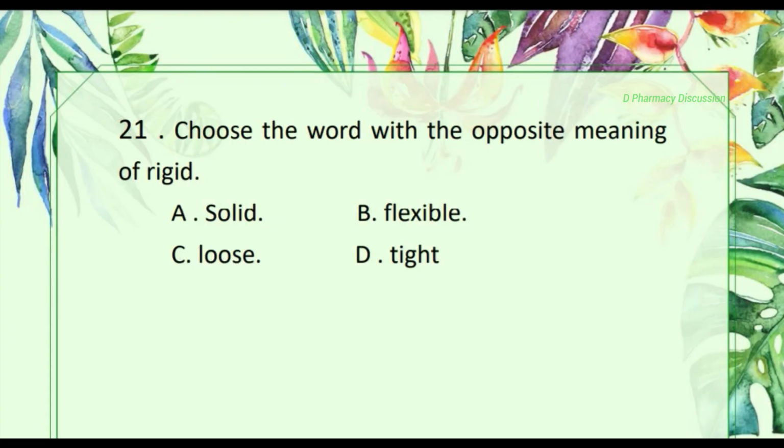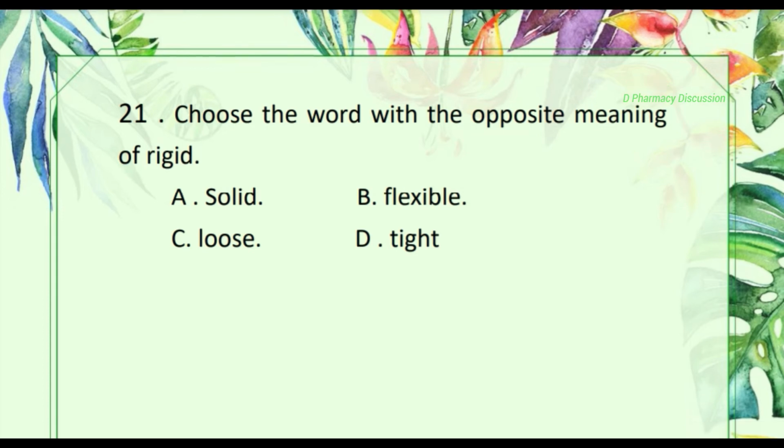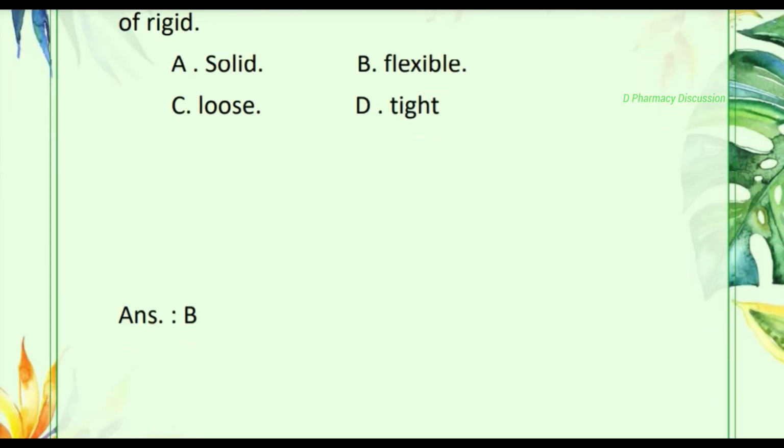Next topic is general English. Question number 21. Choose the word with the opposite meaning of rigid. Option A, solid, B, flexible, C, loose, D, tight. Correct one is option B, that is flexible.